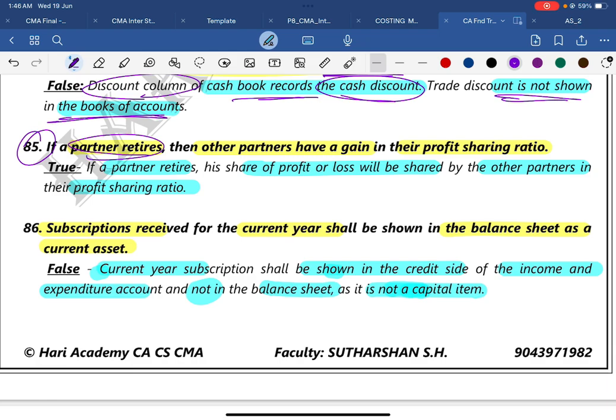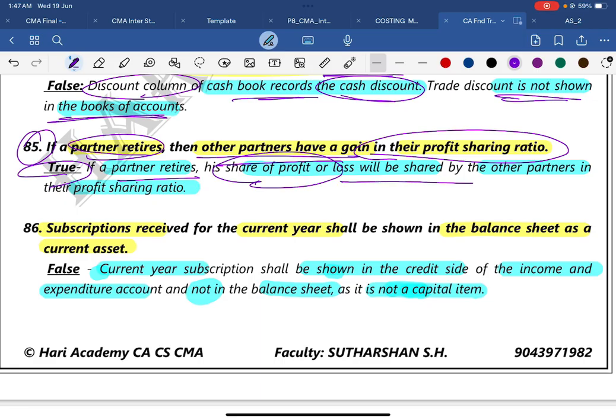If a partner retires, then other partners have a gain in the profit sharing ratio. The answer is true. Whenever a partner retires, his share of profit or losses will be shared by the other partners in their profit sharing ratio. That is a gain for them.